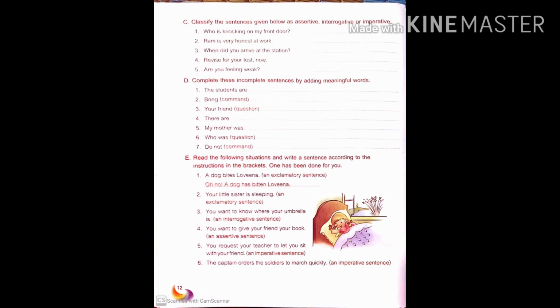D part, complete these incomplete sentences by adding meaningful words. So there are some incomplete sentences. You have to add more words to them to complete them. Like you can see, second part, bring. You have to complete the sentence keeping in mind that you have to make it a sentence of command, an imperative sentence. So bring me your book. You can write like, bring me your book. So it will be a command then.